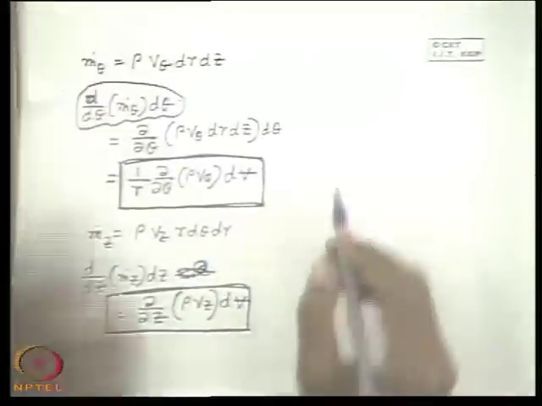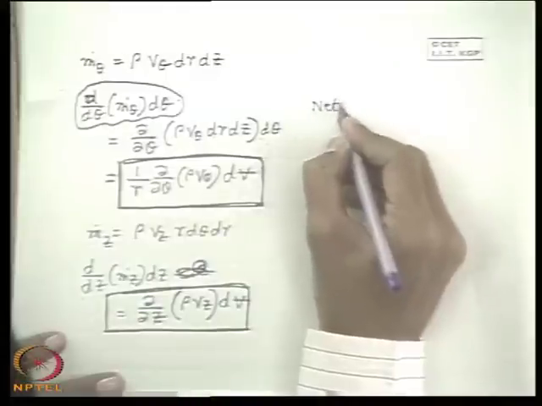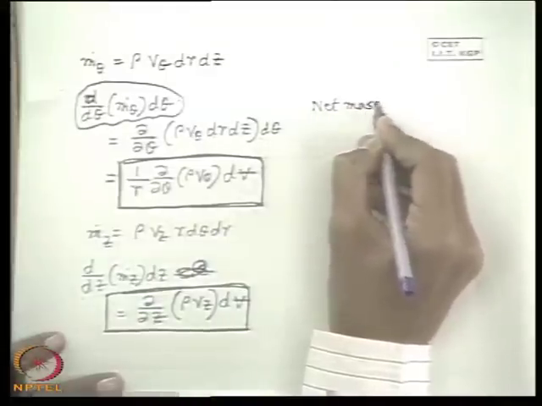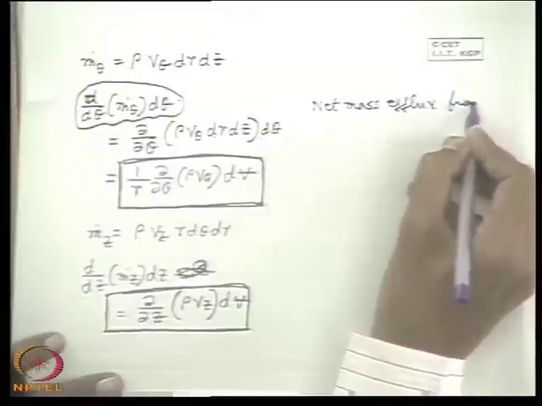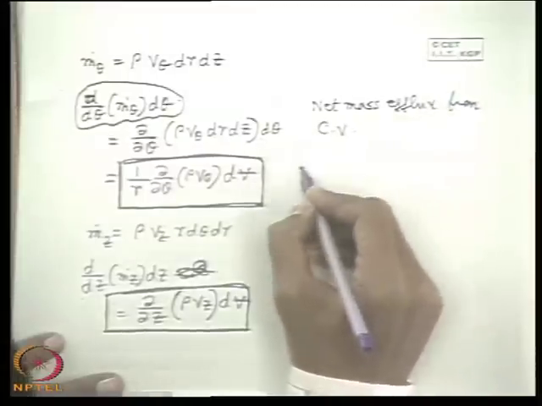So the net mass efflux from the control volume will be the sum of this.